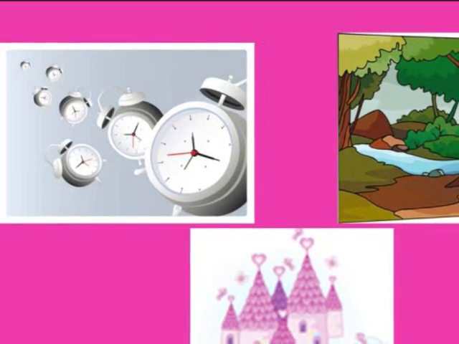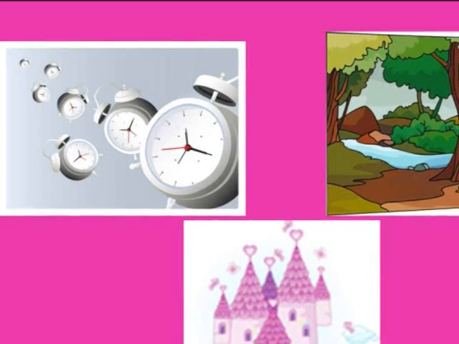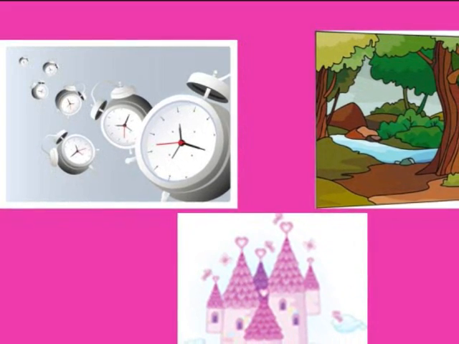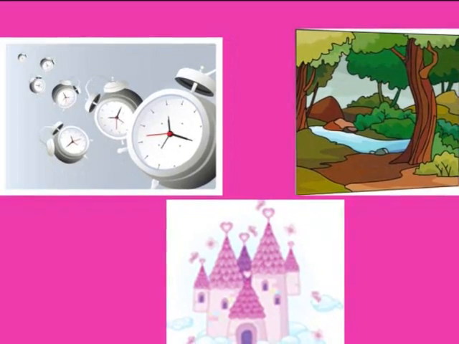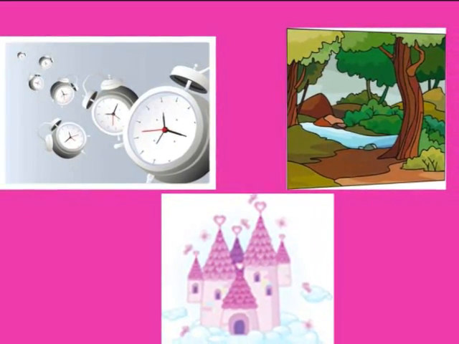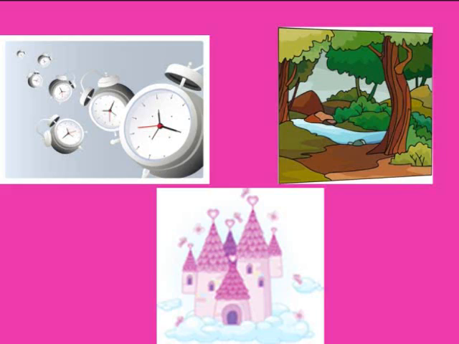The second part of setting is place. Most fairy tales take place in a castle, like in the story Cinderella, or in a forest, like in the story Little Red Riding Hood. Castles and forests aren't the only places fairy tales can take place, though. They can take place anywhere that you can think of.